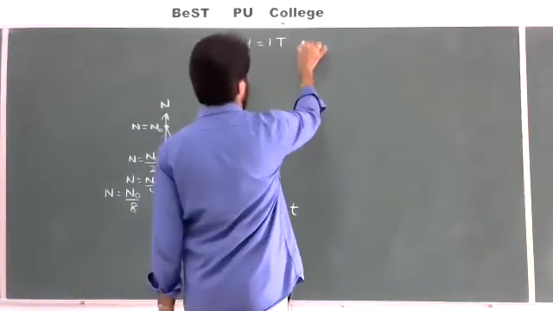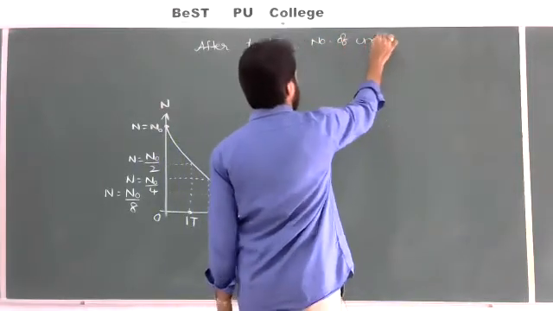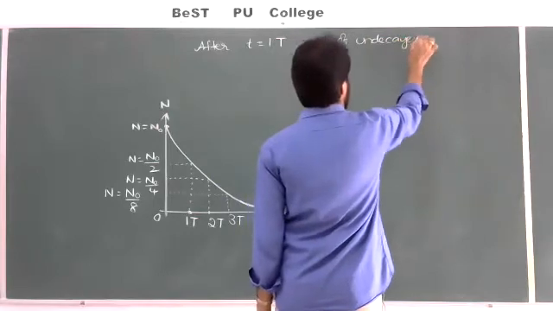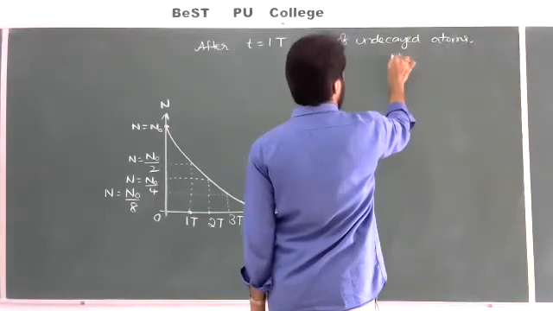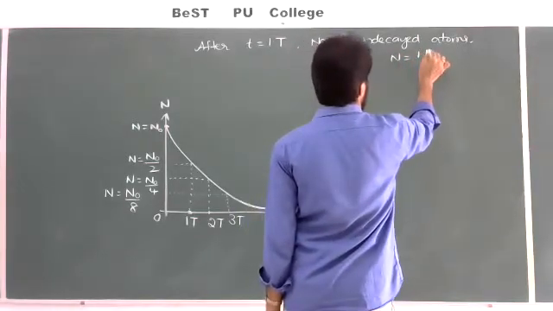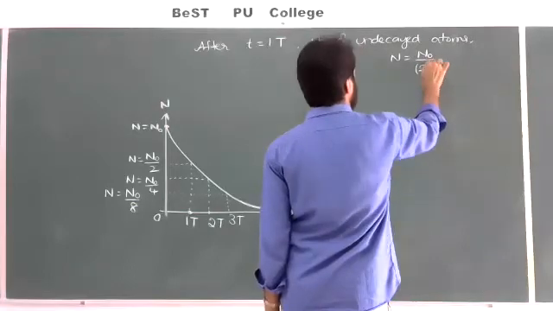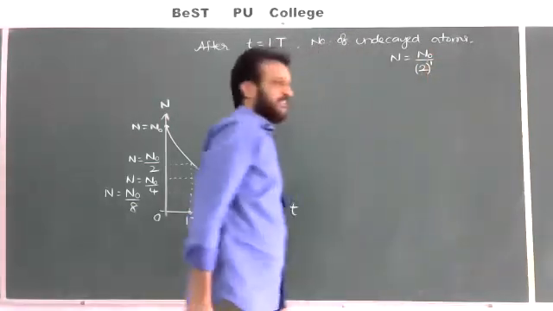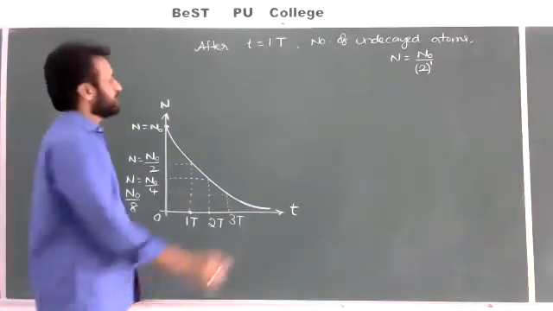After 1 half-life, the number of undecayed atoms N is equal to N naught by 2 you should write, or 2 to the power of 1. Correct? After 1 half-life, N is equal to N naught by 2 or 2 power 1.